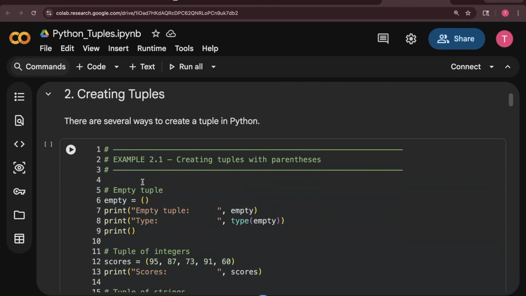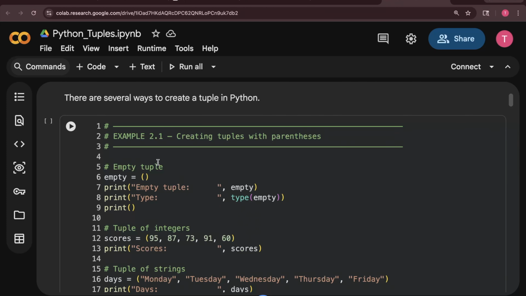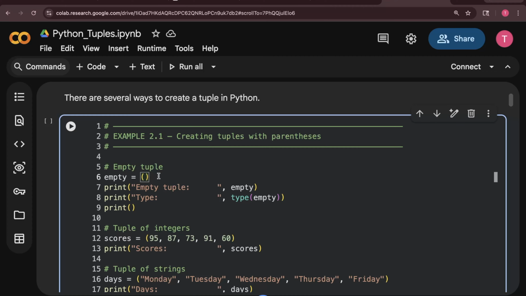Okay. Now let's talk about creating tuples. There are multiple ways you can create a tuple, like list. I'm not going to write code for tuple anymore because you guys now know about list. Example, creating tuples with parentheses. If you really need to create an empty tuple, just give empty parentheses, and this is how your empty tuple will look.